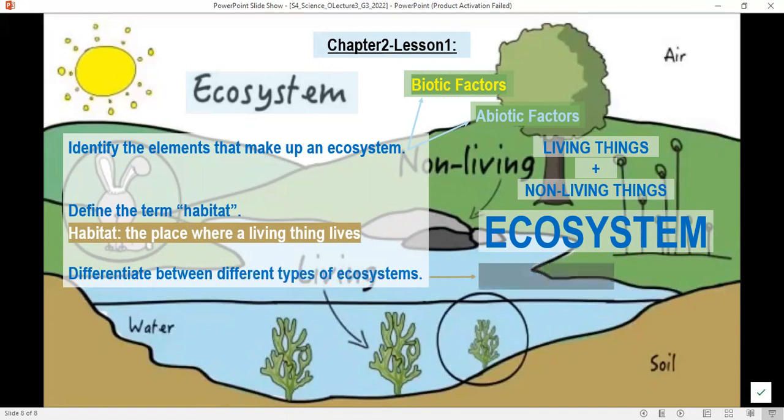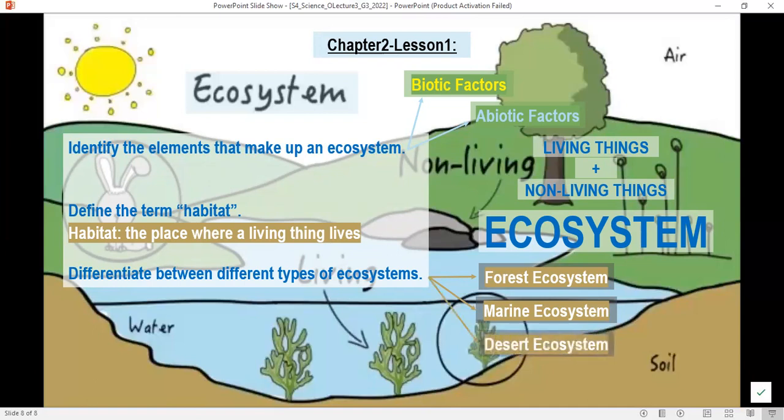There are different types of ecosystems. We saw the forest ecosystem. We also saw the marine ecosystem. We said that the marine ecosystem is a salt water ecosystem, and it is different than the freshwater ecosystem. Freshwater ecosystems have normal water, or water that doesn't taste salty. And we saw also the desert ecosystem.